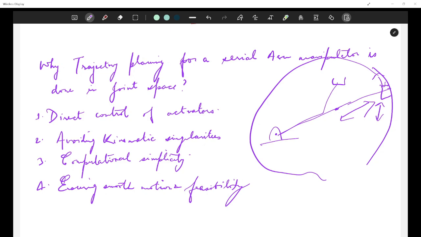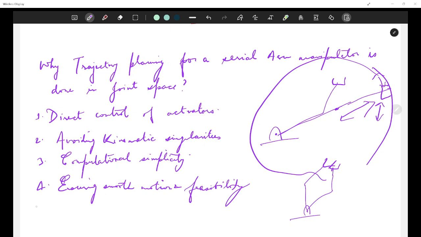And you might have already seen that inverse kinematics does not have a unique solution. For a two-link manipulator, this configuration and this configuration both are possible, right? So it is not a unique solution. That really brings you to non-smooth motion and non-feasible motion sometimes.